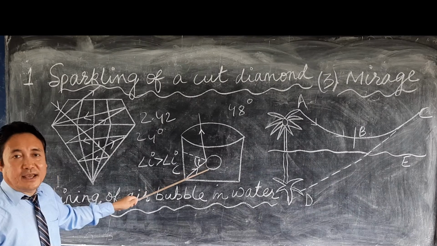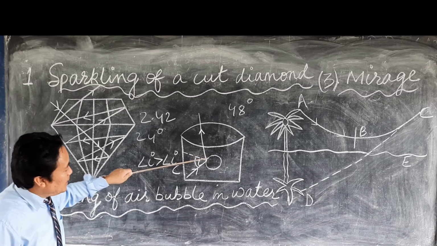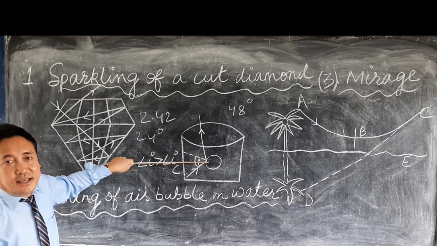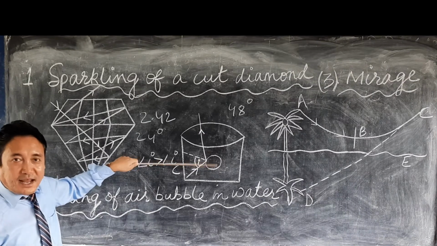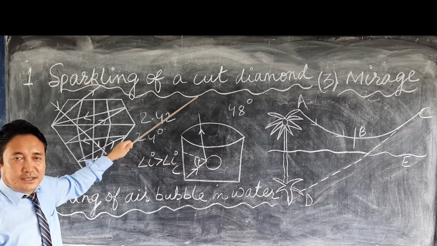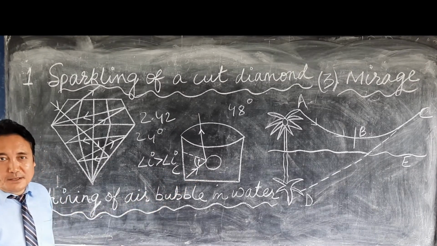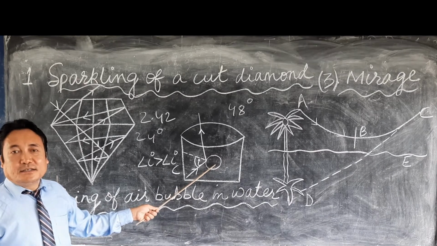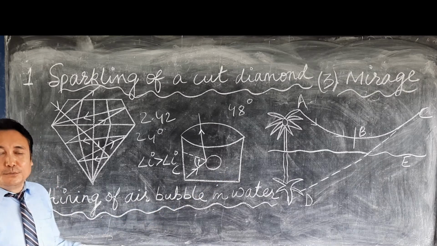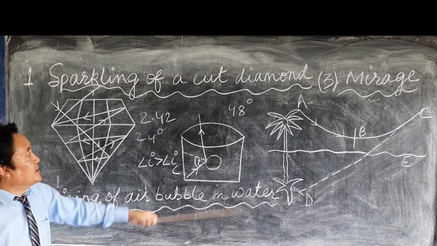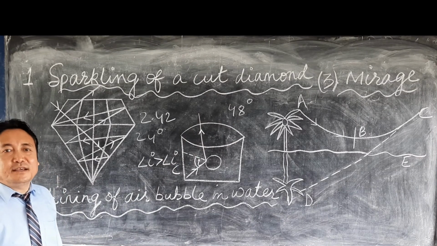When this light gets incident at the air bubble, the angle of incidence will become greater than the critical angle.